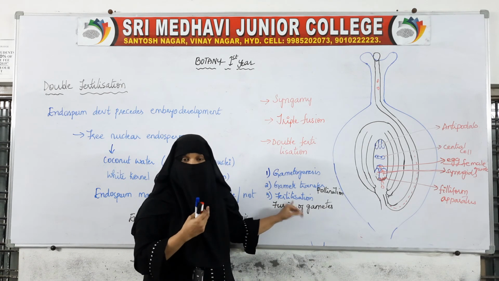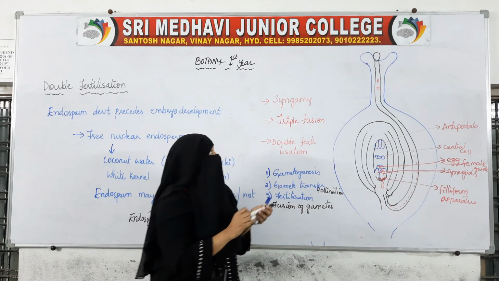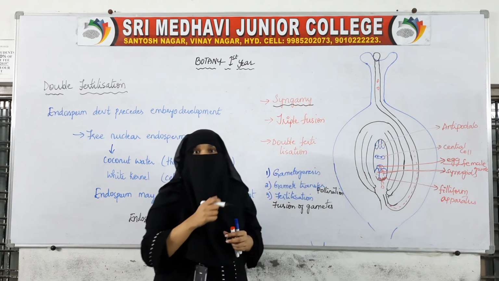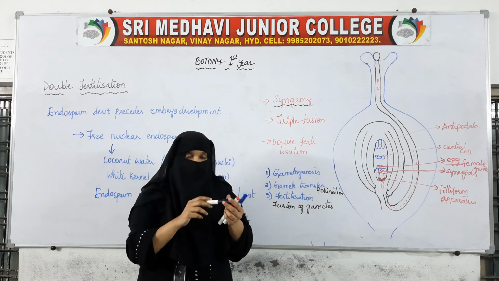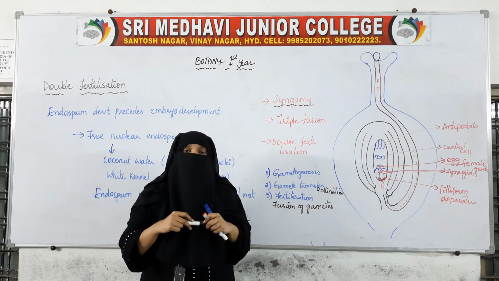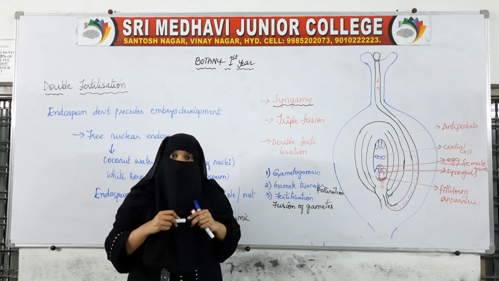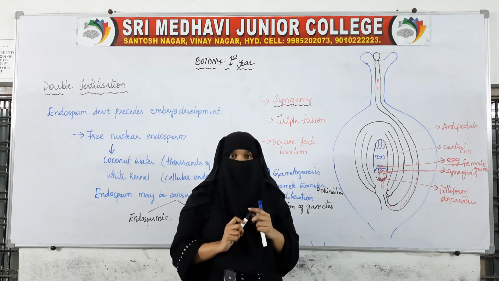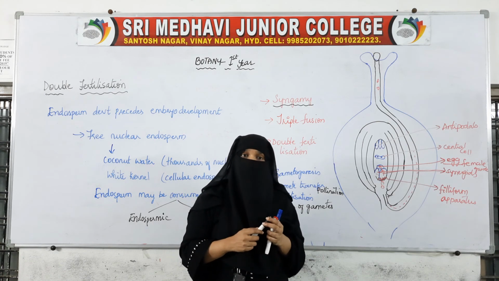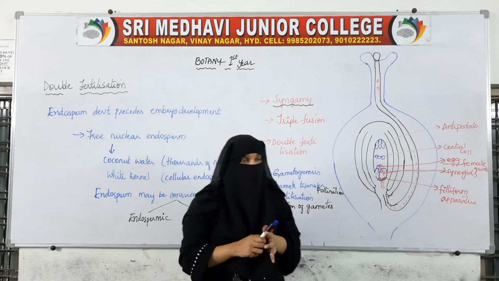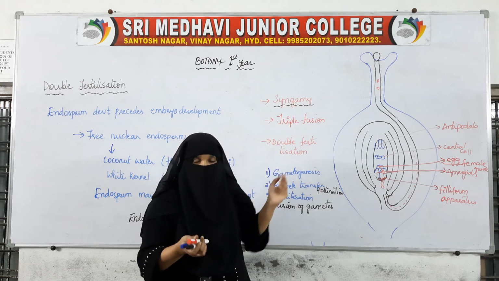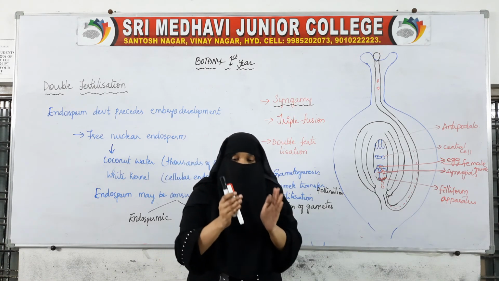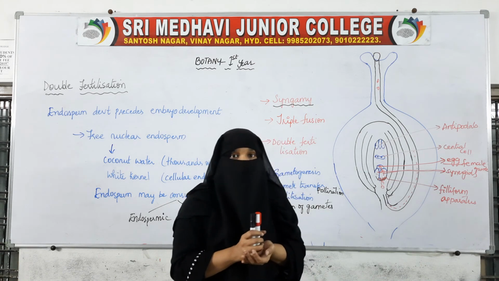We can even call it syngamy. Another name for fertilization is syngamy, which is nothing but the fusion of the male nucleus with that of the egg. We can say that fusion of the male gamete with the female gamete is syngamy or fertilization. Both are two different names, but one process itself, that is, fusion of male and female gametes.